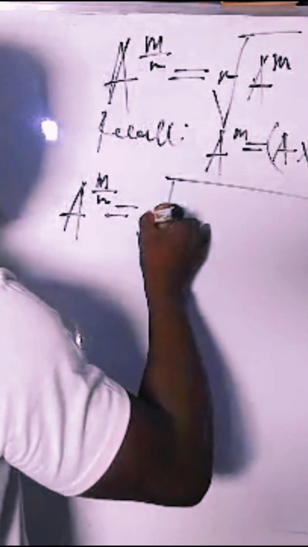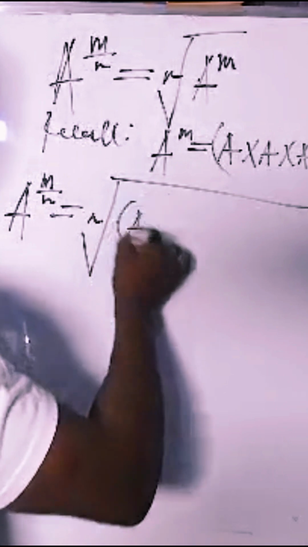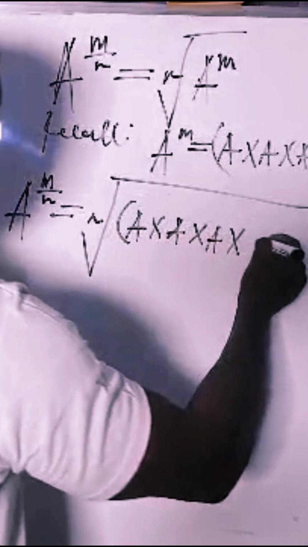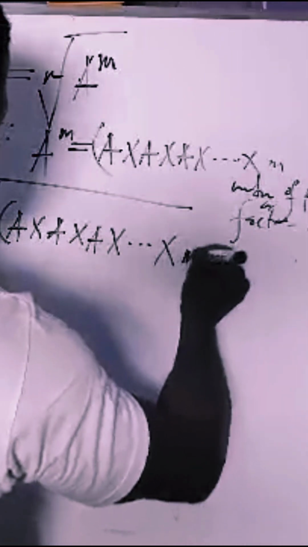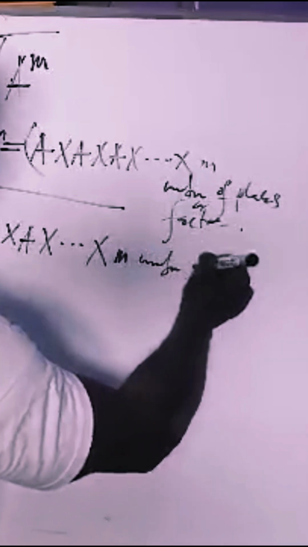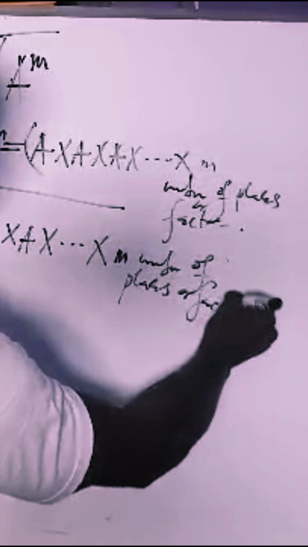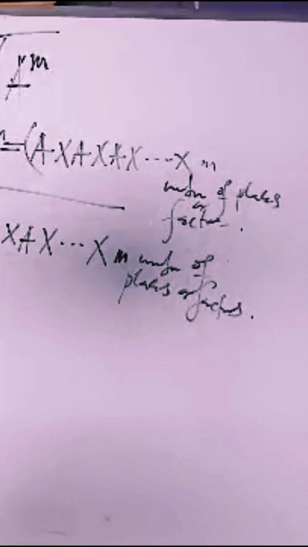That becomes the nth power of a times a times a and so on, m number of places or factors.